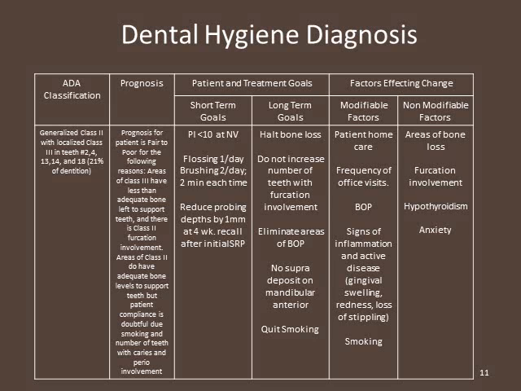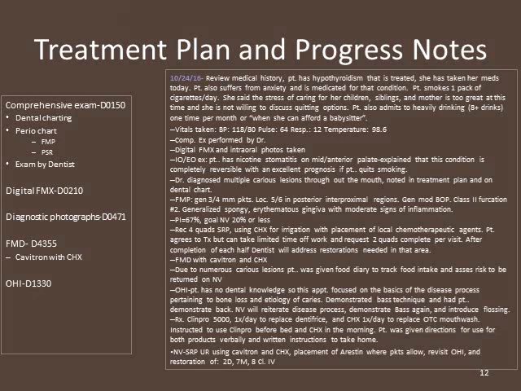The modifiable factors that are present are the patient home care, frequency of office visits, bleeding on probing, signs of inflammation and active disease, and also smoking is a modifiable factor. Non-modifiable would be the areas where bone is already lost, furcation involvement, and the patient's disease and condition.